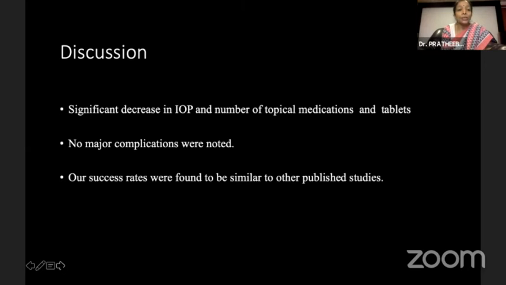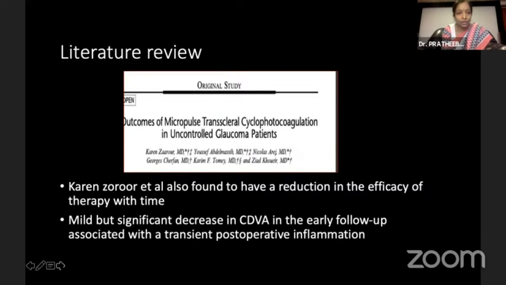Coming on to discussion, there was a significant decrease in intraocular pressure and in the number of topical medication and tablet use. There were no major complications noted in our study. Our success rate was similar to other studies. The slight reduction in vision could be explained possibly because of the transient postoperative inflammation, which was explained by Caranzaro et al. in a study who also found a similar reduction in vision.